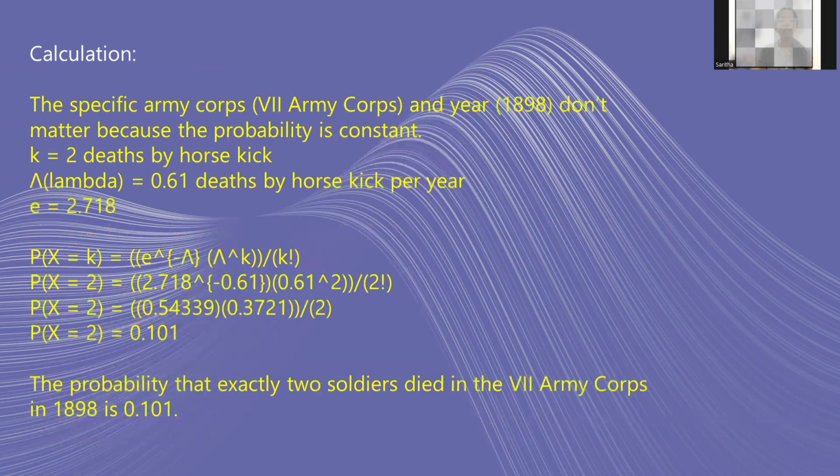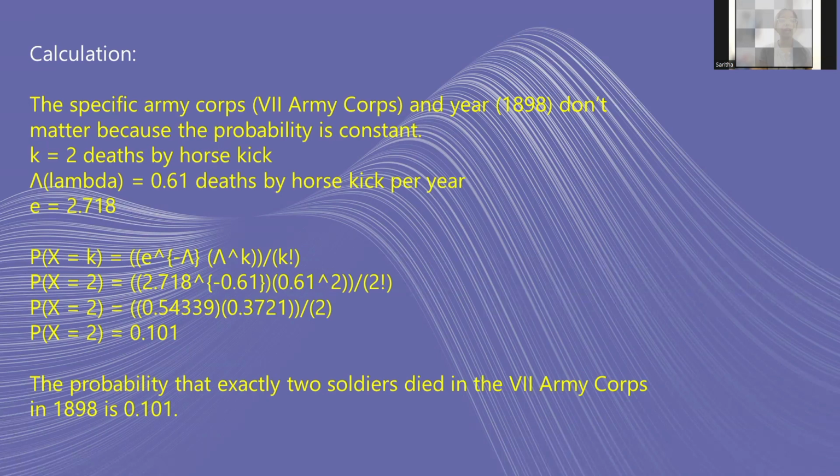So when it comes to calculation, the army corps and the year don't matter because the probability is a constant, where k is equal to 2, the deaths by horse kick. The lambda is 0.61, that is the deaths by horse kick per year. And e is the constant 2.718.